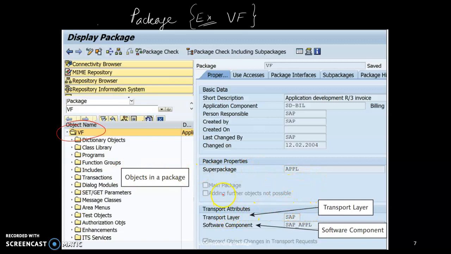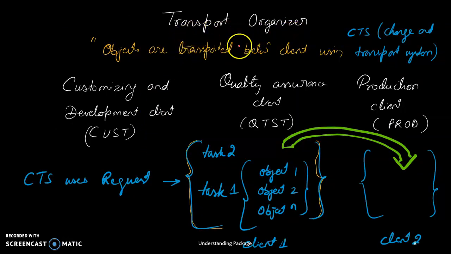and these are the transport layer and software components. Now the transport organizer: the objects are transferred between clients using CTS, the Change and Transport System. This means whichever package we develop, whichever objects we develop, they stay in the package. We are creating that package in the customizing and development client, that is CUST. The entire package is transferred from the development client to the quality assurance client, and after that it is transferred from the quality assurance client to the production client. The quality assurance client is QTST and the production client is PROD.